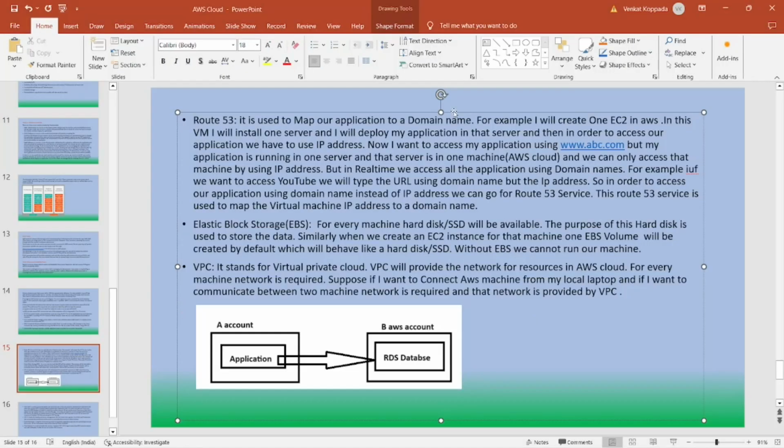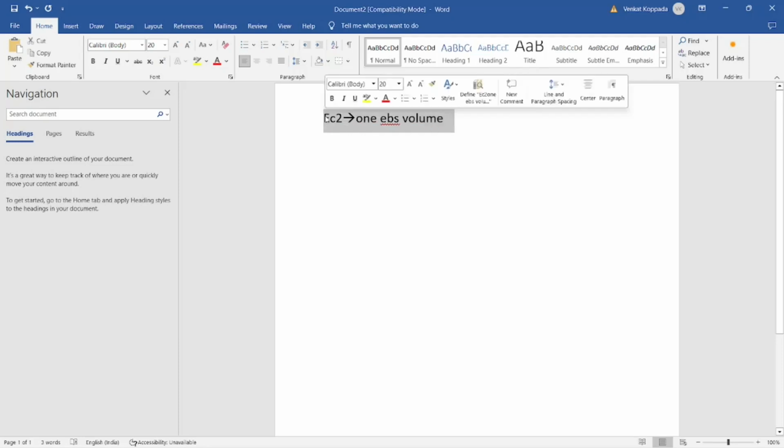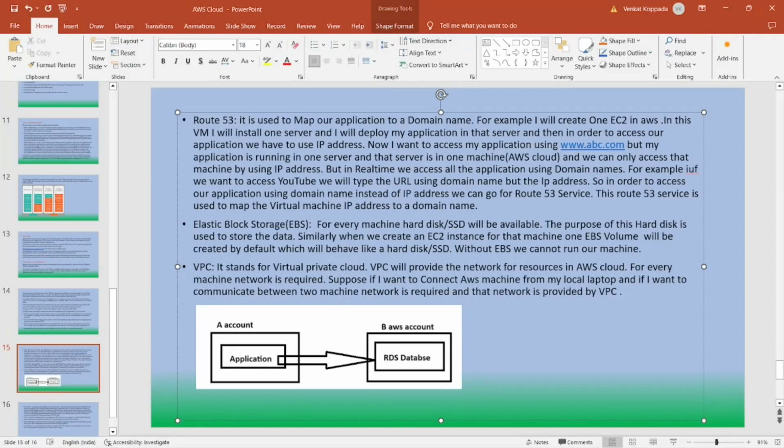So next, Elastic Block Storage. For every machine, we have a hard disk or SSD. The purpose of this hard disk is to store the data. In the same way, when we create our EC2 instance, one EBS volume will be created by default, and it is used to store the data. Without this EBS volume, we cannot connect to this EC2. This EBS volume is mandatory in order to connect to this EC2 machine. So this is Elastic Block Storage.